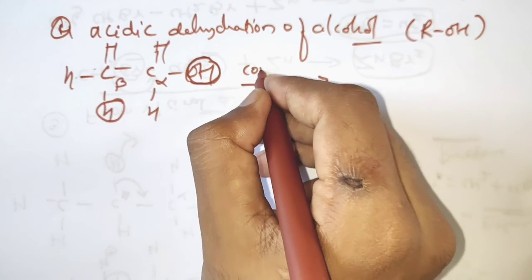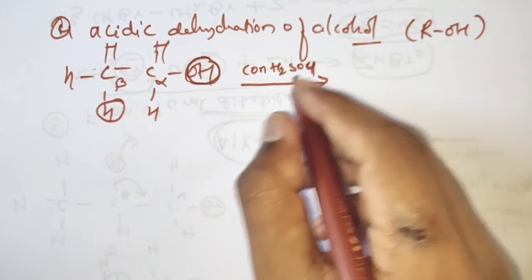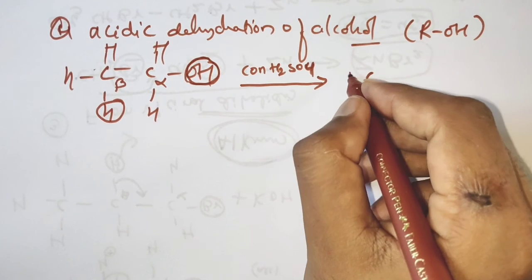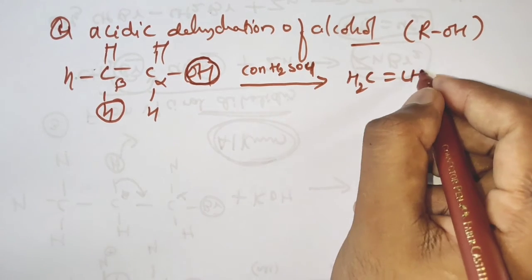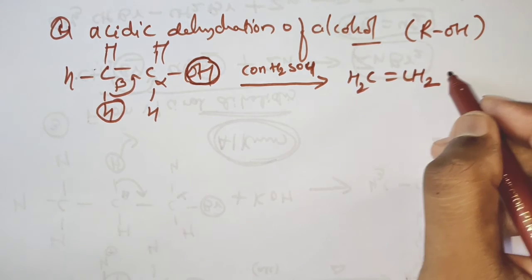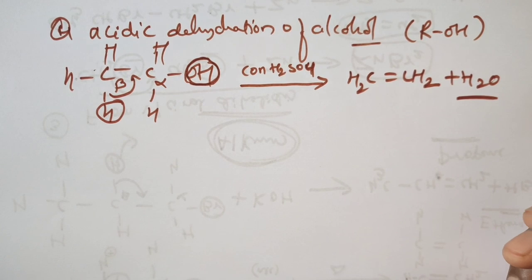Concentrated H2SO4 is a dehydrating agent. When you heat with this, the water molecule will be released and form the alkene. Here the double bond will form and H2O is released. So this is acidic dehydration.